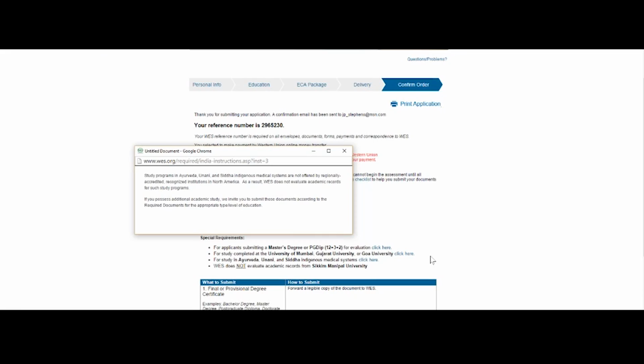So these are the special requirements for those countries, and if you click on the click here button next to them, you will be shown what they are. And below that is the list of documents which are required to be submitted, and it's very clearly explained below that, so you can have a look at that. This is how the WES evaluation works. You will have online access, and it is quite simple. It's quite straightforward as long as you follow what's given on the website.